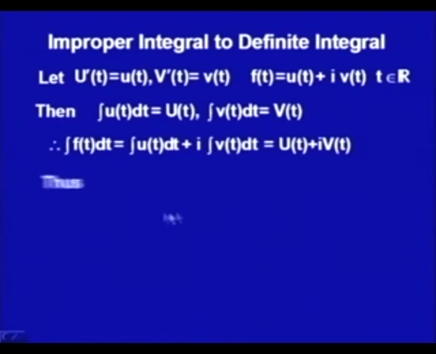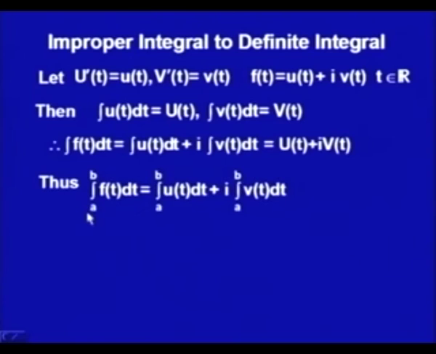Now, if I try to use this definite integral from a to b of f(t) dt, I should write it as the integral from a to b of u(t) dt plus i times the integral from a to b of v(t) dt. Since the integral of u(t) dt is capital U(t), I just write capital U(t), and the integral of small v(t) is capital V(t). So, we just get capital V(t), evaluated from a to b.